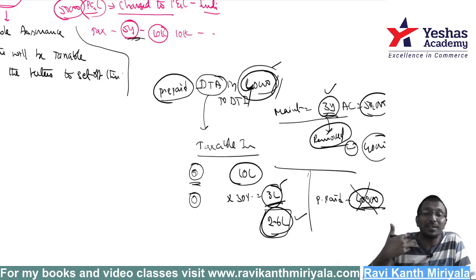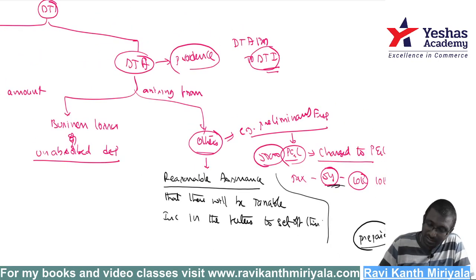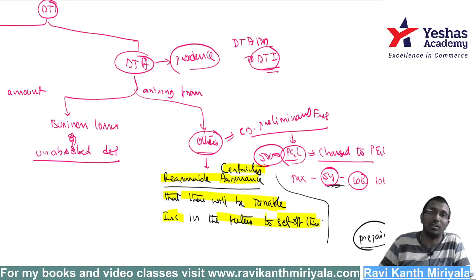If you are not expecting that, if you are not going to get any taxable income, then where is the point of creating it? Why should I create a deferred tax asset simply like that and charge it off in the next year? That's why the standard very clearly says, do you have an assurance? Reasonable certainty. Reasonable certainty, assurance, certainty, both are fine. Reasonable certainty that there will be future taxable income. Future taxable income must be there with which I will be able to set off.